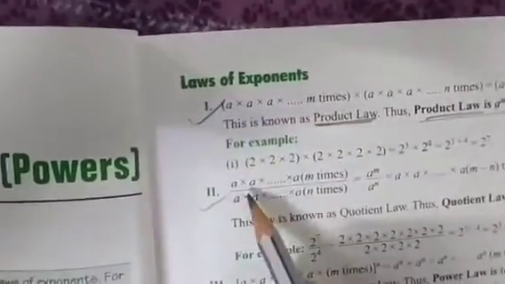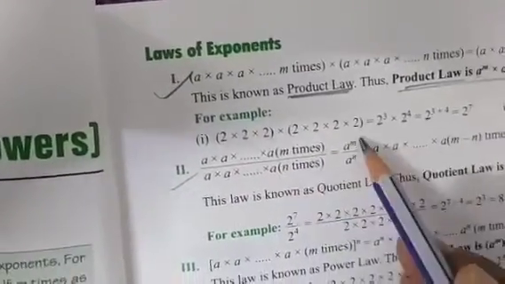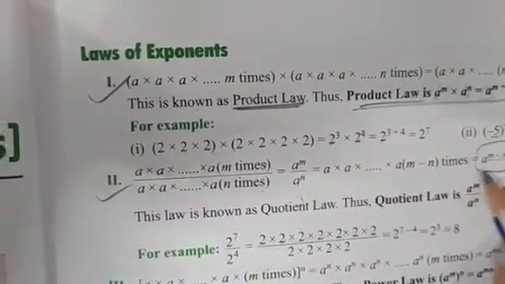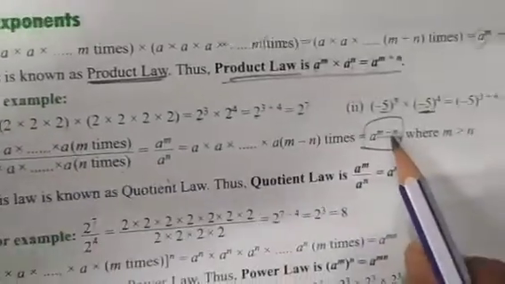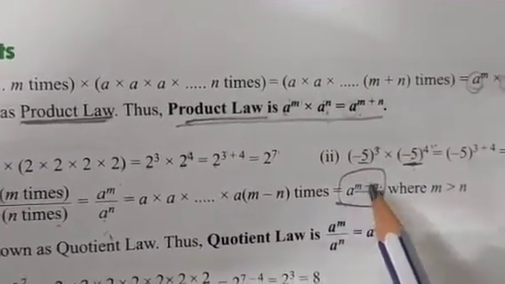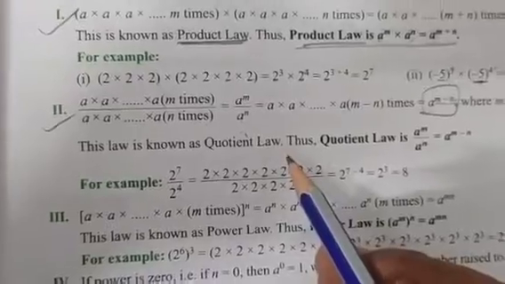Then the second law: a into a into a, m times, divided by a into a into a, n times, so a to the power m divided by a to the power n. We can say a^(m-n). The base is the same, so the power will be subtracted, a^(m-n), where m is greater than n. This law is known as the quotient law.